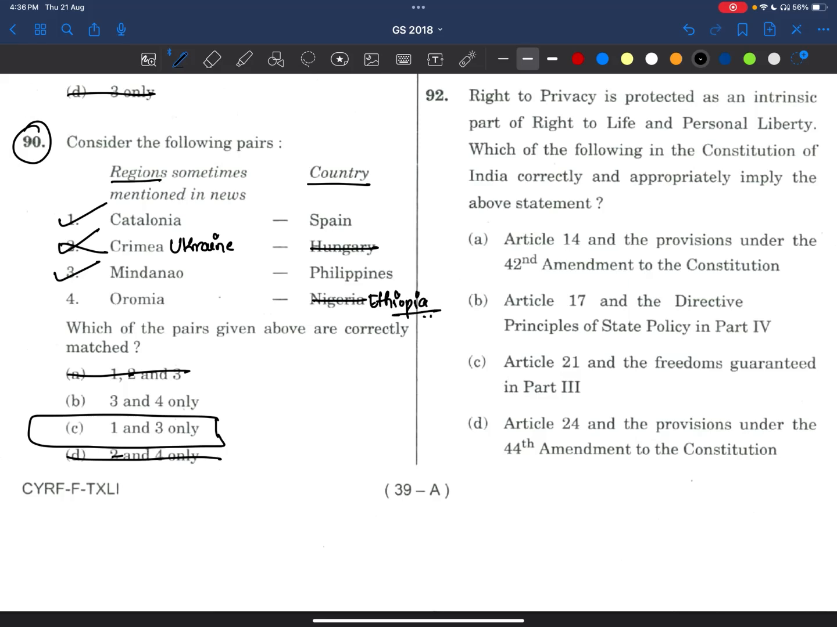Okay, see here, friends, please remember, Ethiopia is a landlocked country. Okay, landlocked country. So the fourth is also wrong. So the answer is 1 and 3.